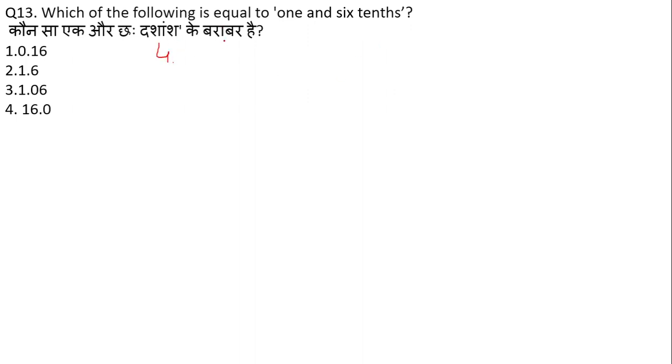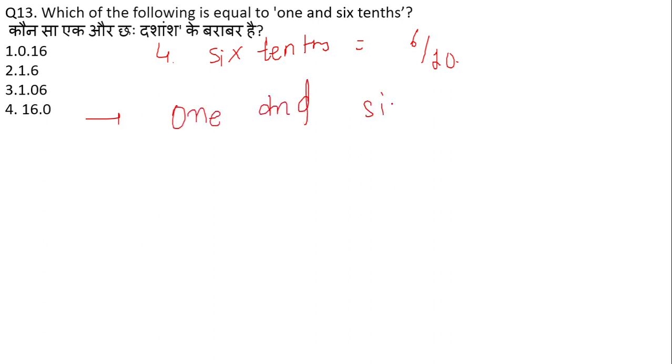The mentioned number is 1 and 6/10. So what does 6/10 mean? It means 6 upon 10. So simply 1 and 6/10 means 1 plus 6 upon 10. Got it? So you just have to understand what is 6/10. 6/10 is nothing but 6 upon 10.